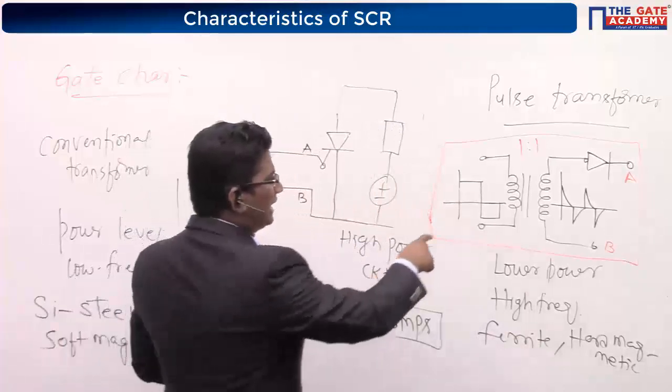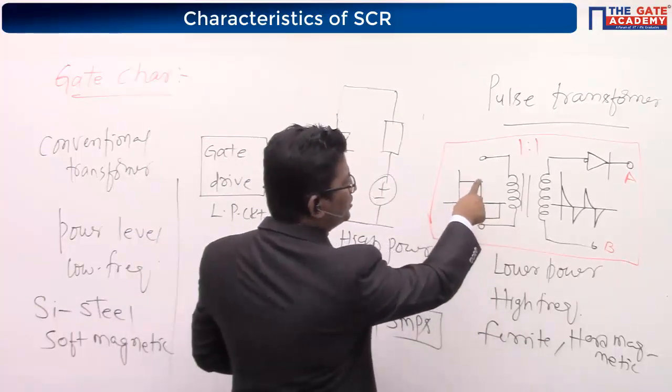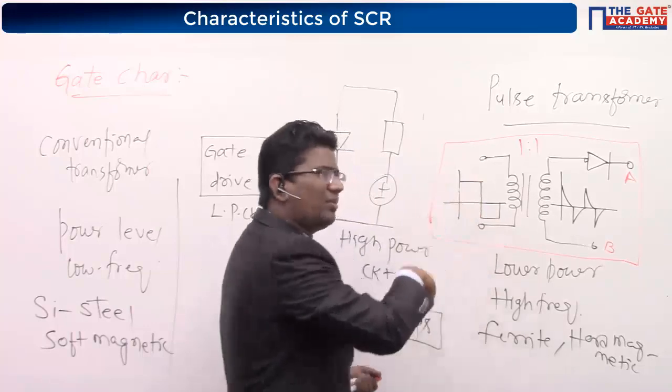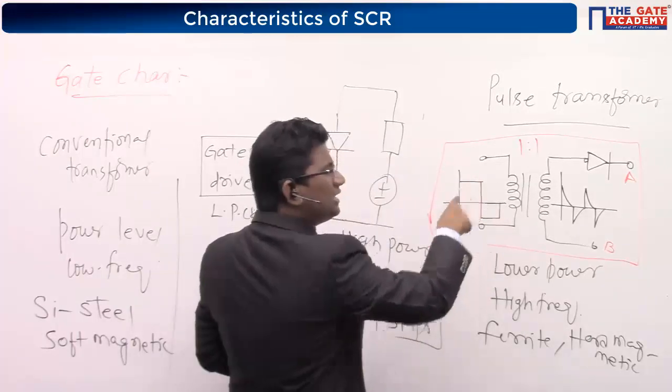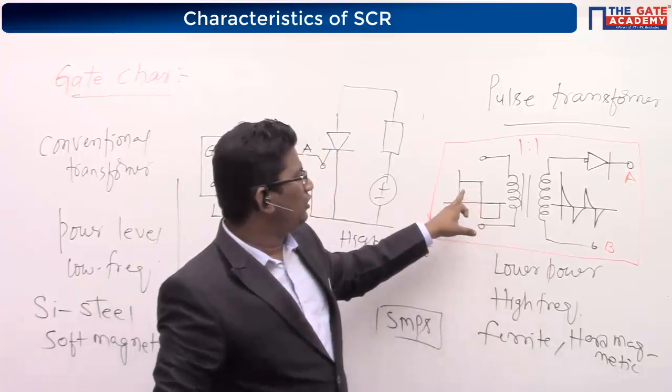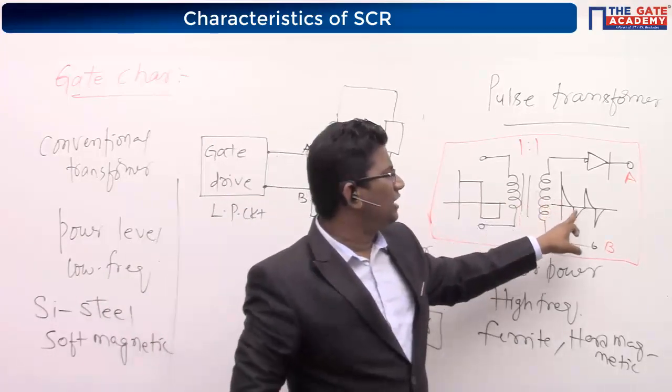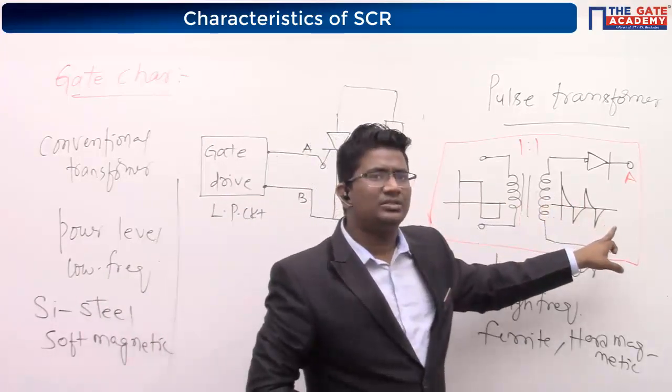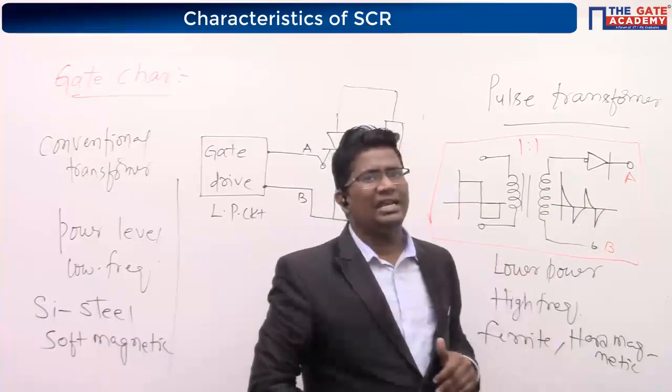But the waveform is alternating in nature. Look here: this is a positive square, a DC component, and this is a negative DC. Positive DC you give, negative DC you give. It will produce a positive gate pulse and a negative gate pulse. But I need only the positive gate pulse.